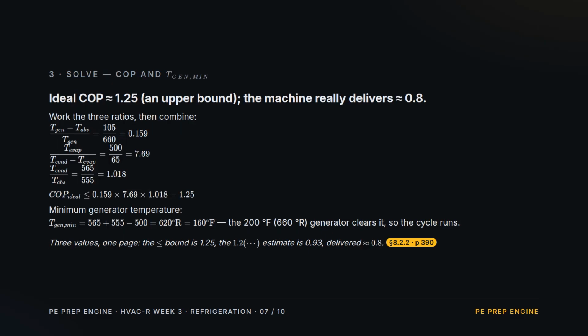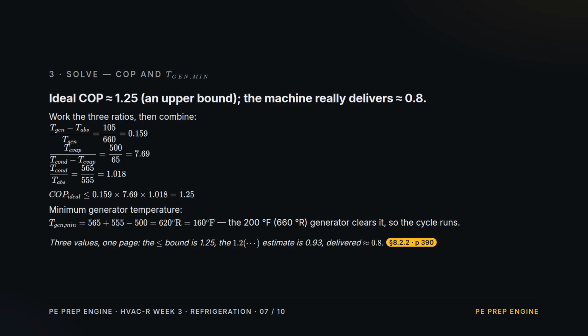Solve. The first ratio is 105 over 660, about 0.16. The second, 500 over 65, about 7.7. The third, 565 over 555, about 1.02. Multiply, and the ideal COP is bounded near 1.25.